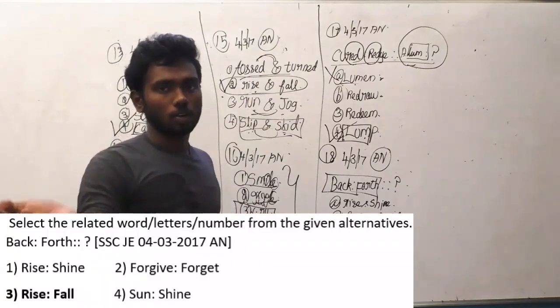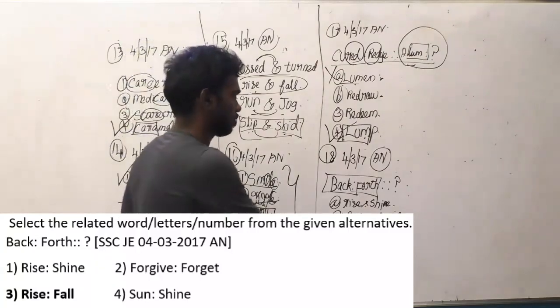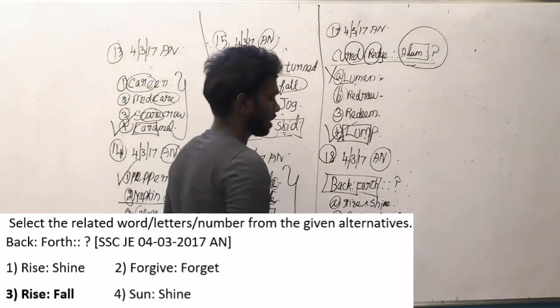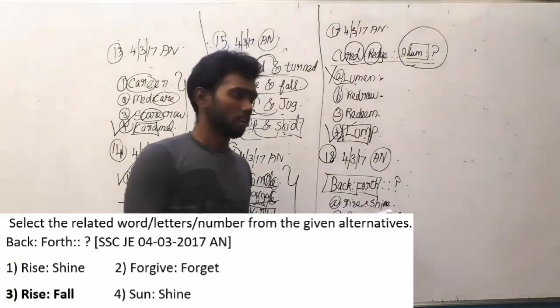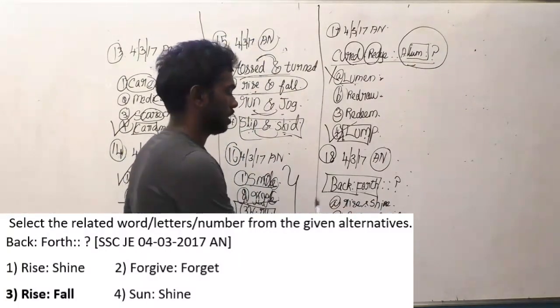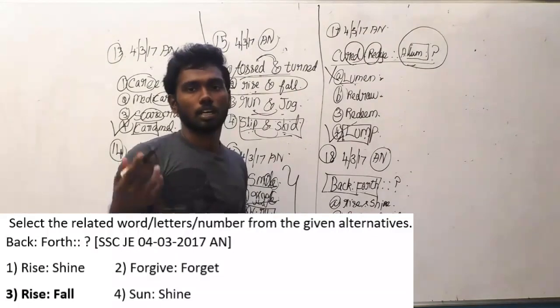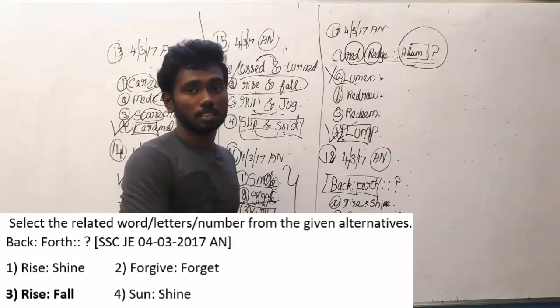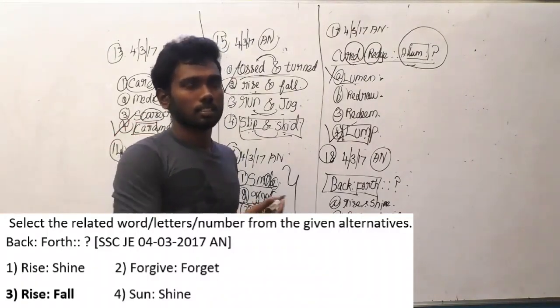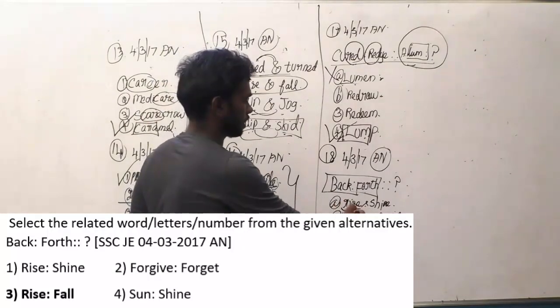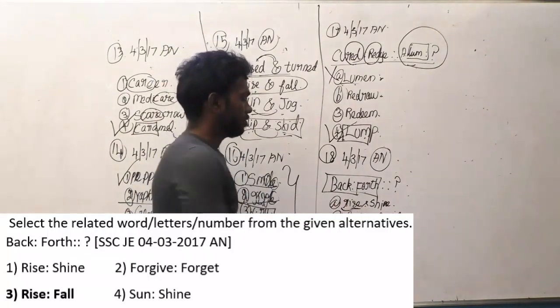You can look at that also. And back and forth, what is the opposite here? Rise and shine. Rise and shine is generally not an opposite thing. It generally means something about the sun. Rise and shine. Forgive and forget.